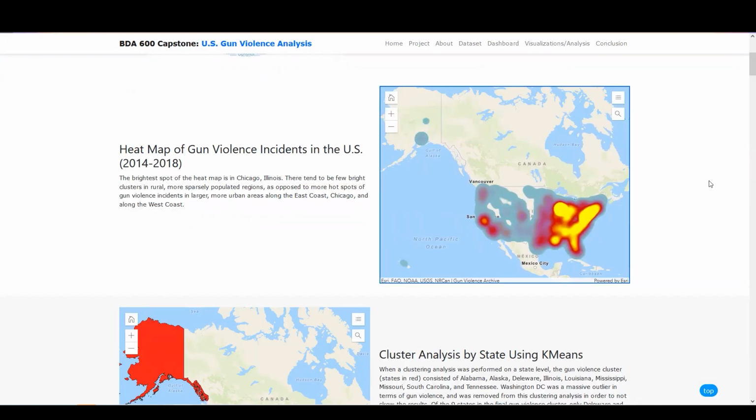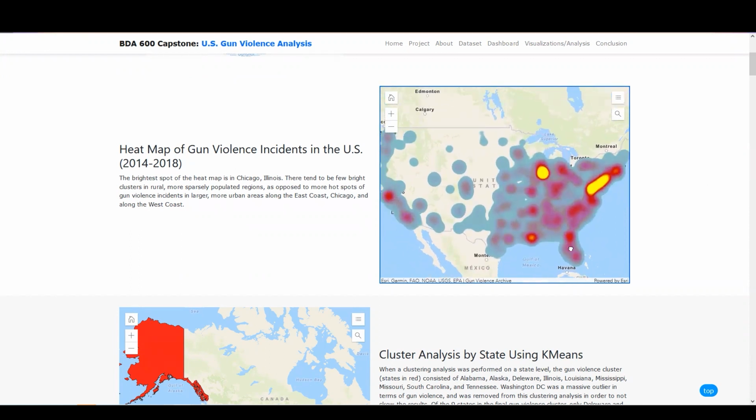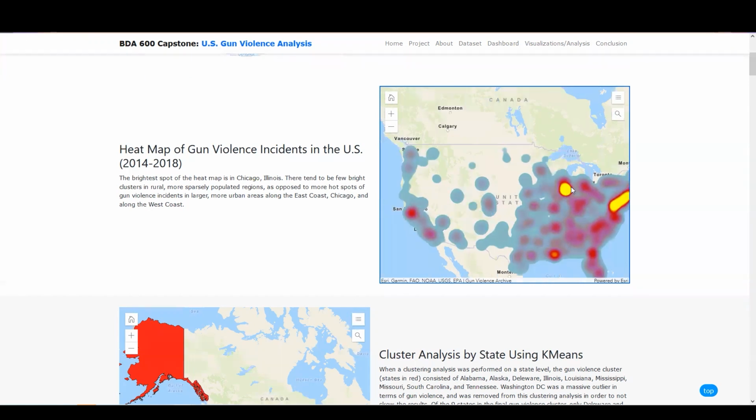Our visualizations and analysis page includes a number of maps created in ArcGIS Pro and ArcGIS Online. This first heat map of all gun violence incidents in the U.S. from 2014 to 2018, as provided by our dataset, shows that there tend to be clusters of gun violence along the East Coast, down in the South, the West Coast, and here in Chicago.